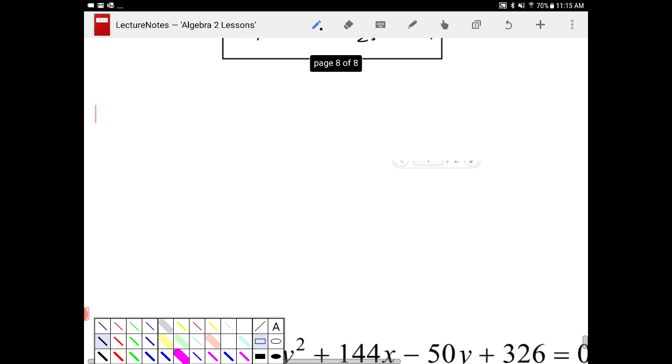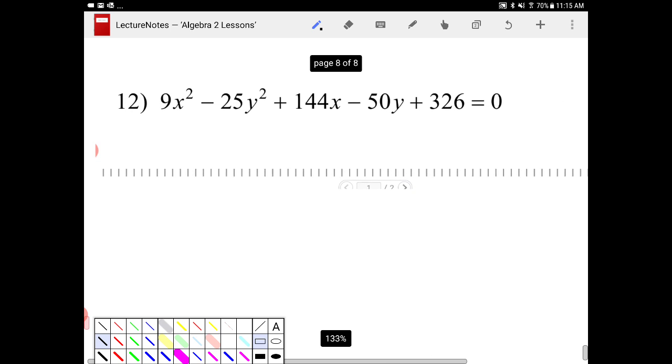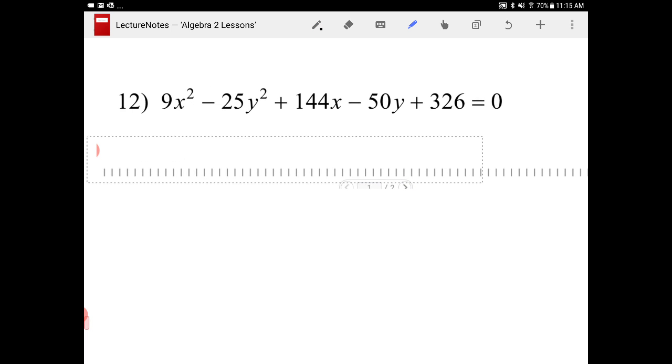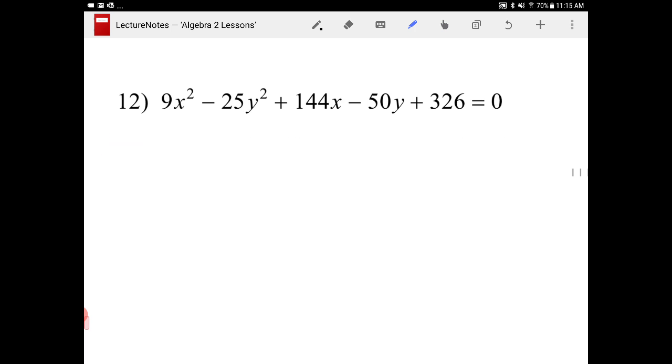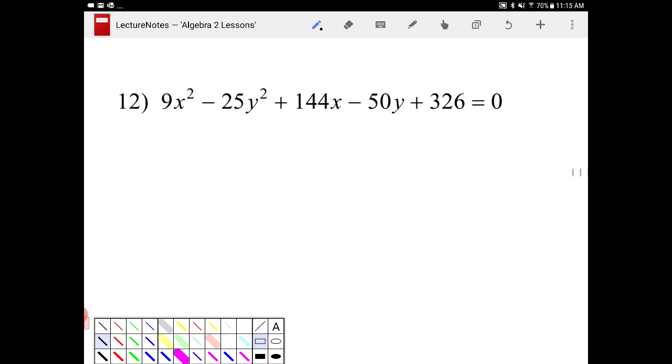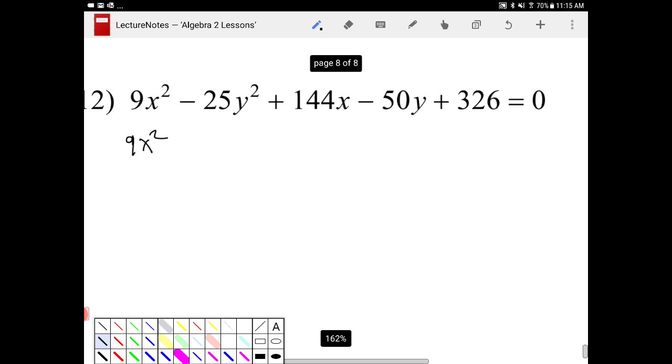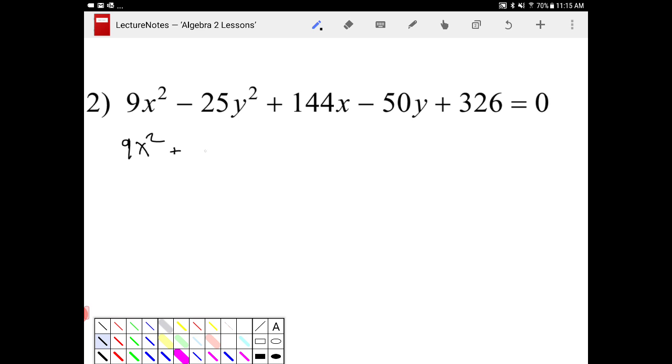I'm going to do this again with the second equation down here. Let me get rid of this. All right, so similarly, I'm going to write out 9x squared. I'm going to separate out all the x's and all the y's.